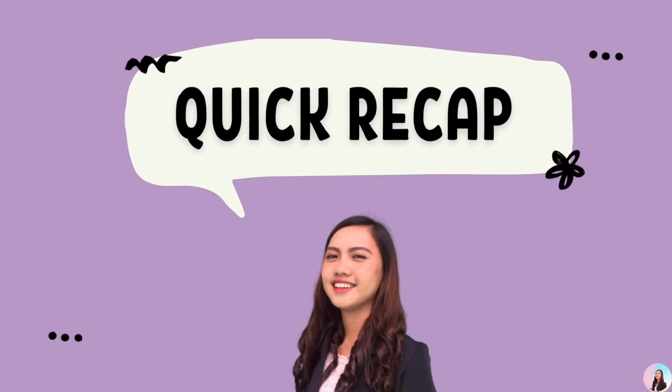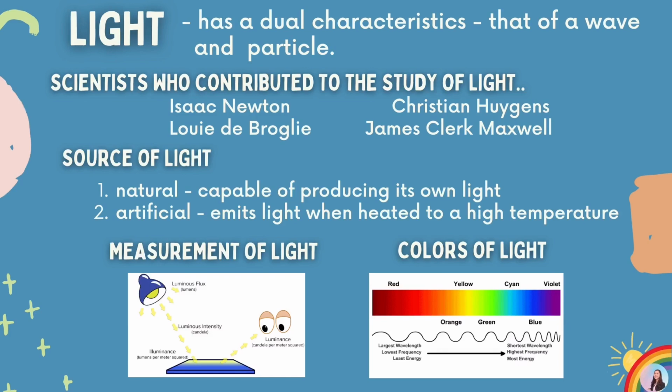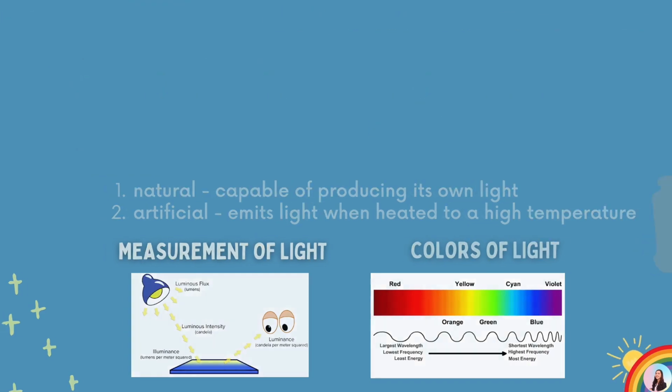That's it! Let's have a quick recap. In this video, we discussed light. It has dual characteristics, that of a wave and that of a particle. We discussed the scientists who contributed to the study of light, the sources of light which are the natural and artificial source, the measurement of light, and the colors of light.